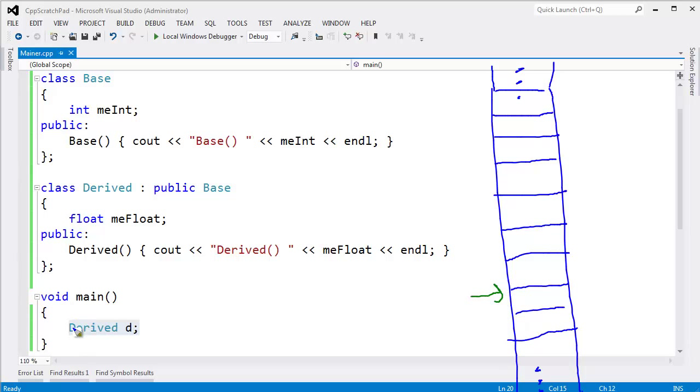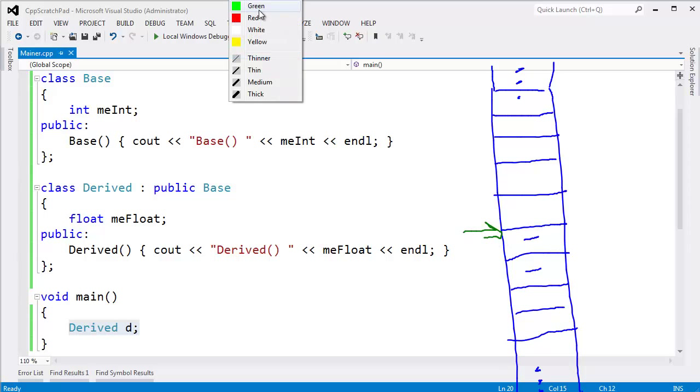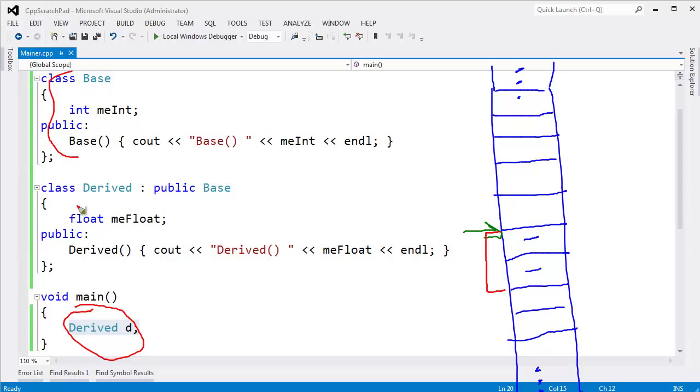We get into main. We say derived d, and the program at that point says, oh, all right, we need 8 bytes. Here's 4 bytes. Here's 4 bytes. Let's move the stack pointer from down here up here. And at that point, we have allocated our derived instance. But we didn't construct an instance. Neither did we have to execute any of these constructors, quote unquote constructors, to create this instance. We just, in one full swoop, created the entire derived instance. We didn't create the base separately, and then the derived. We created the entire thing all at once.